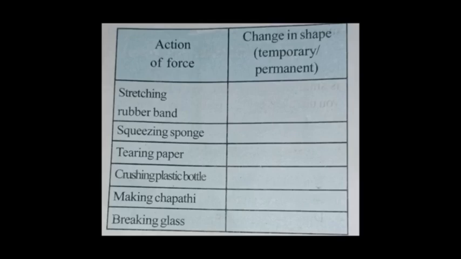When we squeeze the sponge, what do you observe? What is the shape? Is it permanent? Write your opinion against squeezing sponge. Tearing paper. When tearing the paper, what is the shape of the paper? What do you observe? Write your observation against tearing paper.